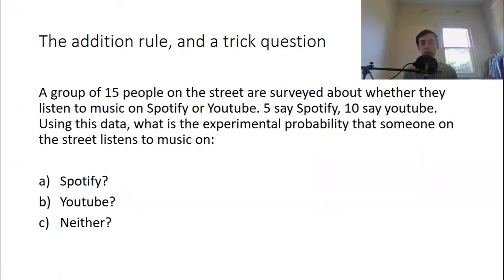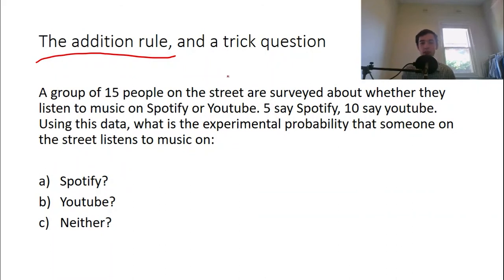So, we're going to do a video on this thing called the addition rule. The reason I'm giving you a video of this length on the addition rule is not because the addition rule is so good, but instead because we're going to dip into a lot of other areas. We're going to revise experimental probability and really, hopefully, by the end of this, you'll understand Venn diagrams a lot better, which I think are more valuable than the addition rule. But let's get into it.